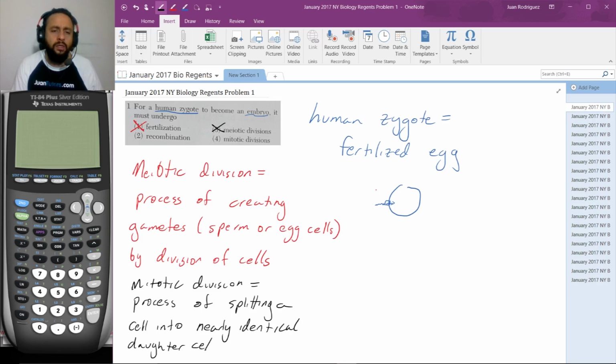Now, when we say daughter cells, we mean just the cells that are produced by the process of the division. They're not female nor male. They're just children. They're split. They're cells that are produced by, so this is the parent cell, and there's two daughter cells which are nearly identical. Okay.